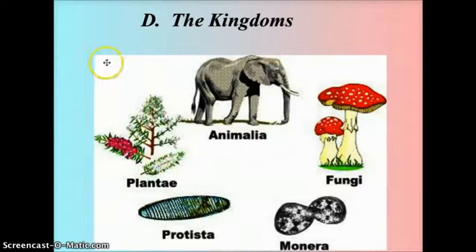So let's talk about the kingdoms, and there are 6 kingdoms. Now, back when I was in high school, we only basically studied 3. We started to talk about 4 with the protists, but we pretty much had the protists, plants, and animals. Pretty soon the plant kingdom was divided into fungi, pretty much by the time I left college, or before I got to the end of my 4 years in college.